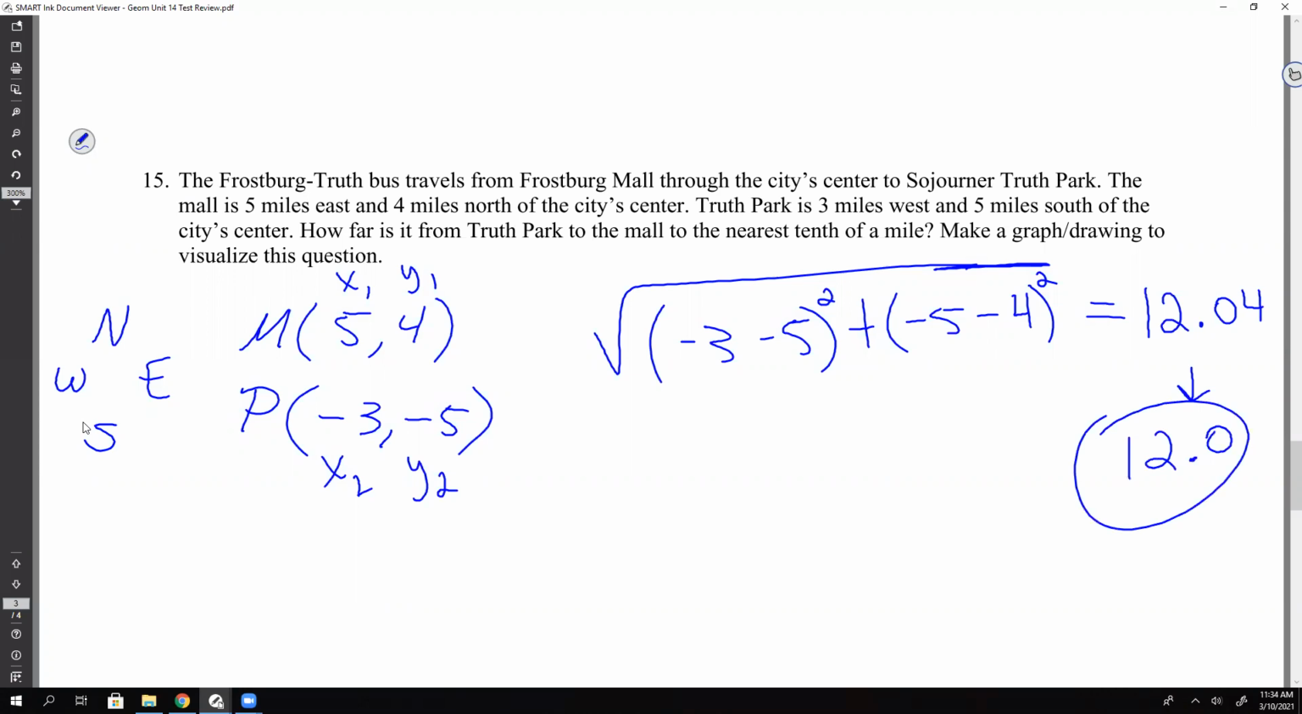Yes. And again, like I said, this review, very much like the test. So if you can do this, you can do the test. All right, good job, y'all.